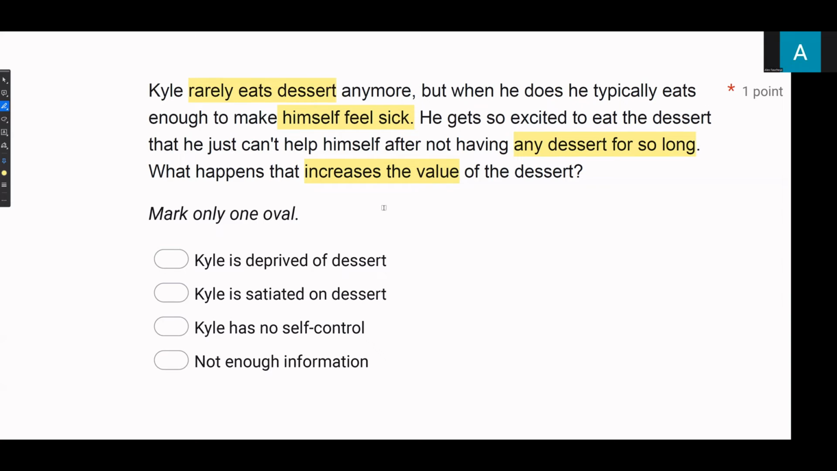Well, it tells you right in the question that Kyle has been deprived of the dessert. And through that deprivation, the dessert becomes more valuable. So when he gets a chance to eat the dessert, he starts eating too much of it. What happens that increases the value of the dessert? A, Kyle is deprived of that dessert.